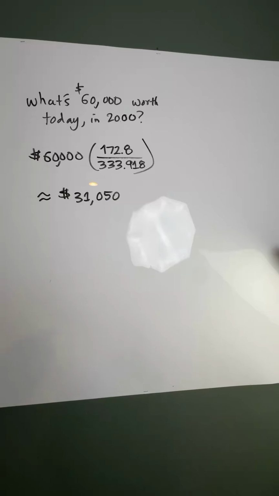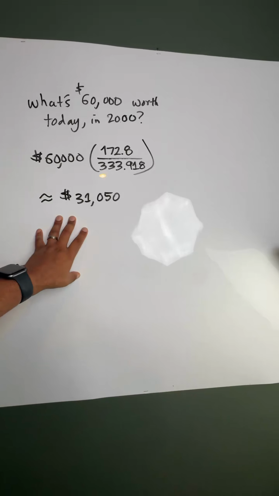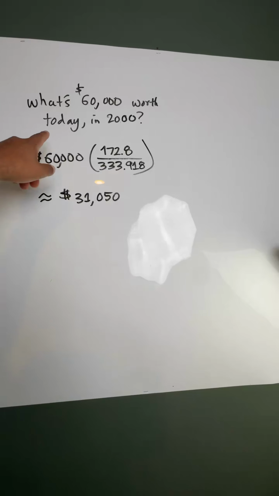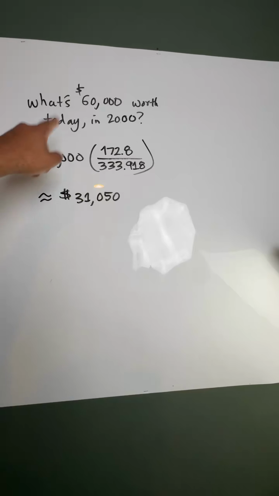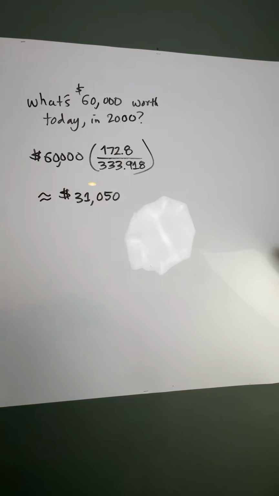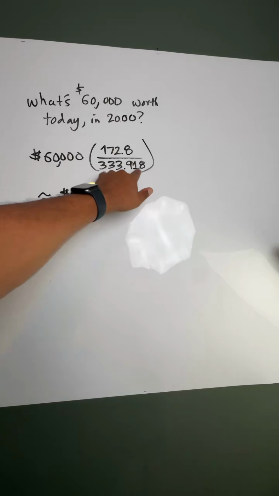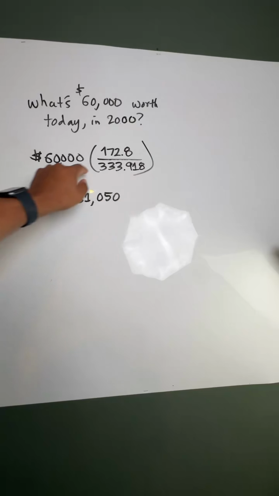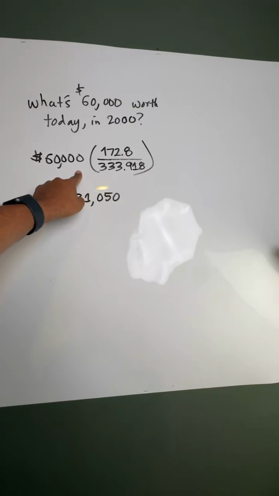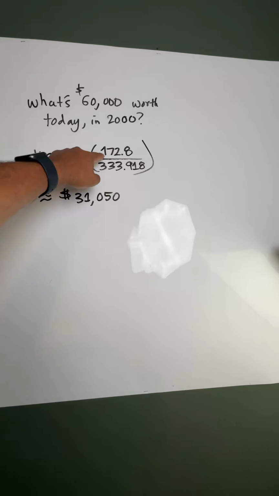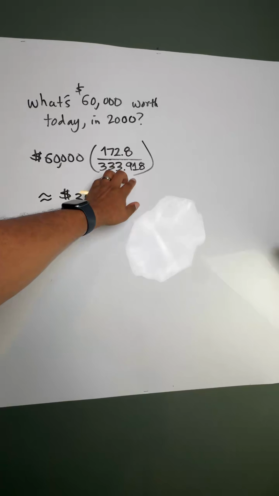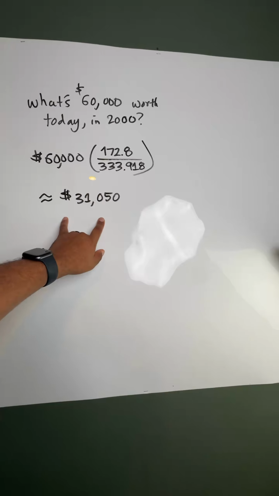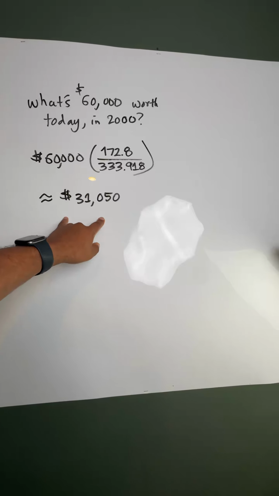Now, let's flip this calculation. What is $60,000 today worth in 2000? So 60,000 times this fraction. We read this as 60,000 multiplied by 172.8 divided by 333.9. That's approximately $31,050. Yeah, you heard me.